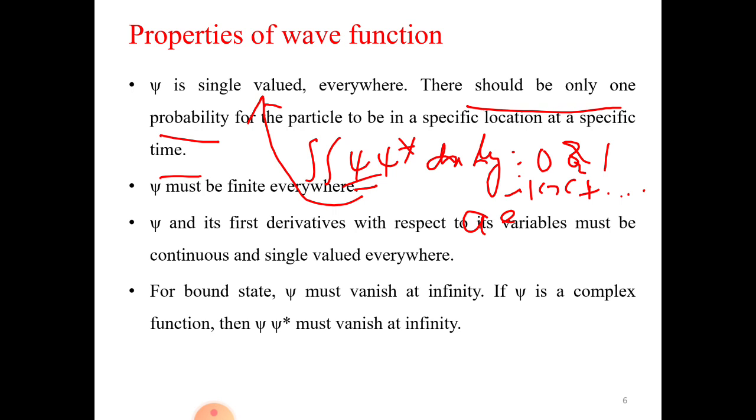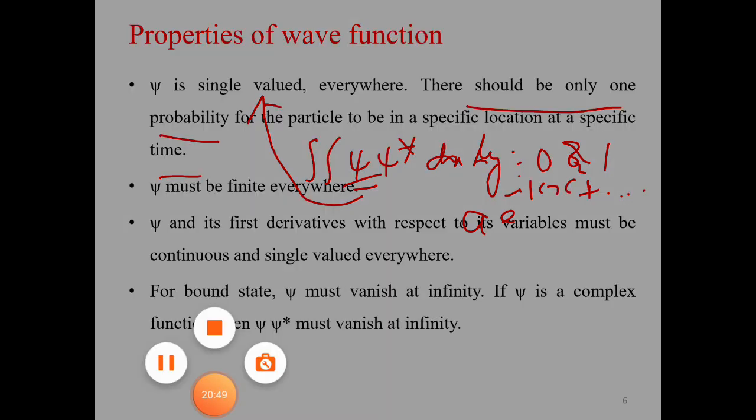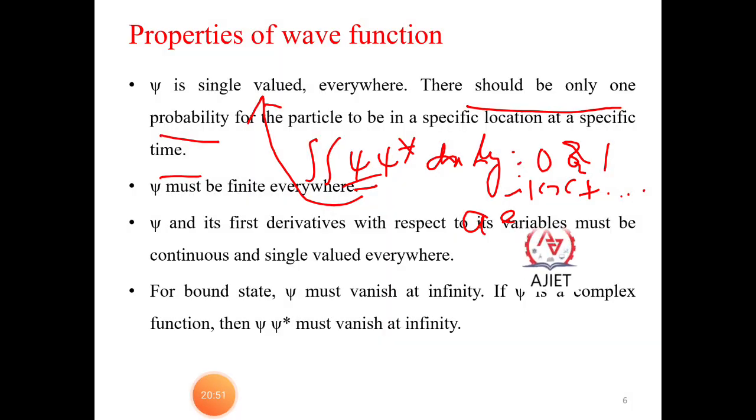Okay, next one: for a bound state, xi must vanish at infinity. If xi is a complex function, then xi star must vanish at infinity. Same thing I have discussed earlier. If xi is a real number, it vanishes at infinity anyway. If xi is a complex number, then you go with the probability density xi star xi, which vanishes at infinity.